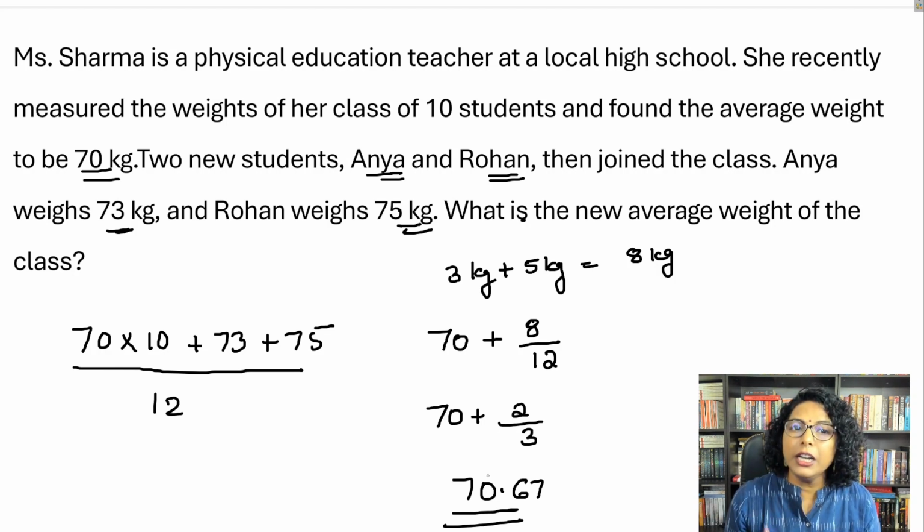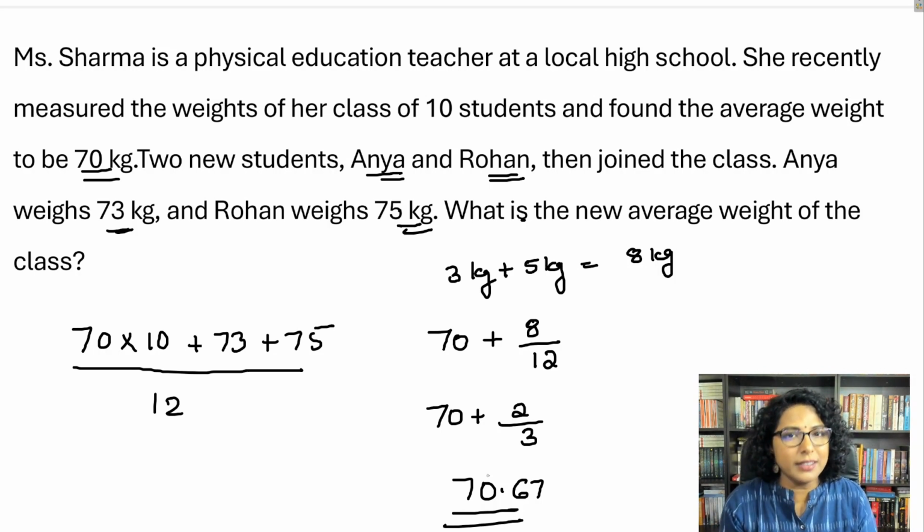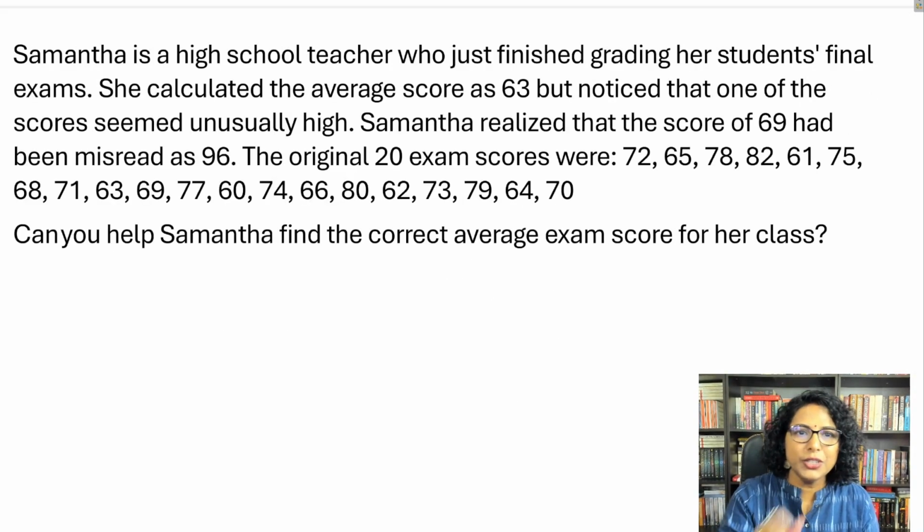So you hardly do any calculation. You already know the average is a little more than 70. And how much more? That is that 8 kg divided by 12, because now you are going to distribute among the 12 students in the class. Right. So let's say the options are far apart. You can simply mark the answer without getting an exact answer. Now let's try another question.